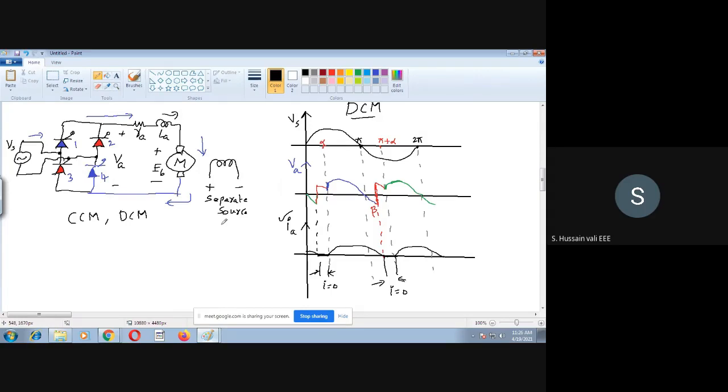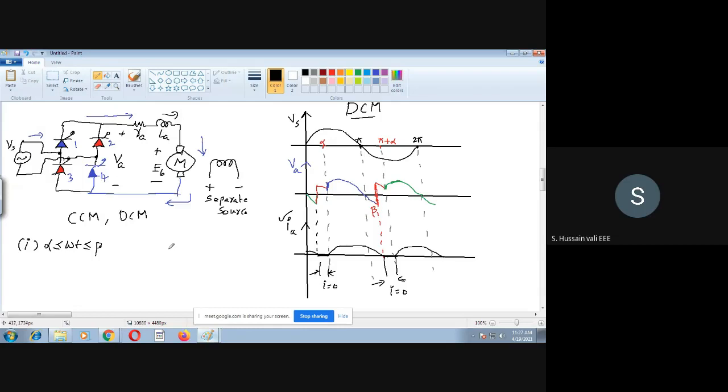So how do you derive it? First of all, you will derive that piecewise, in the sense interval wise. So if you take the first interval, what is the first interval? Just recall the last class, nothing else. Alpha to beta. So the first interval is from alpha to beta.